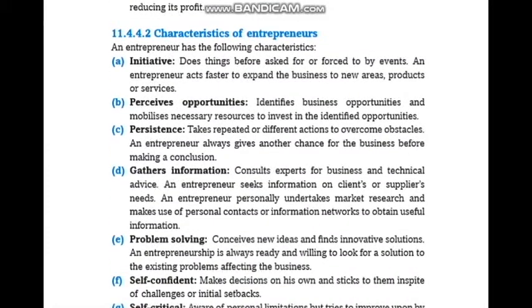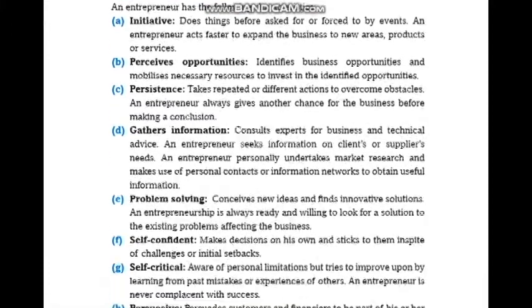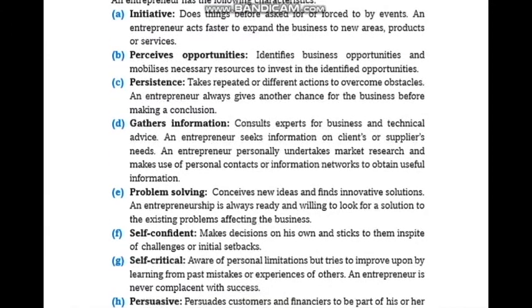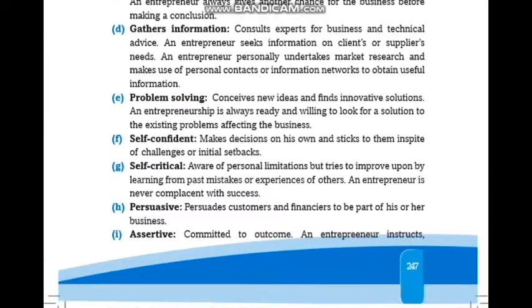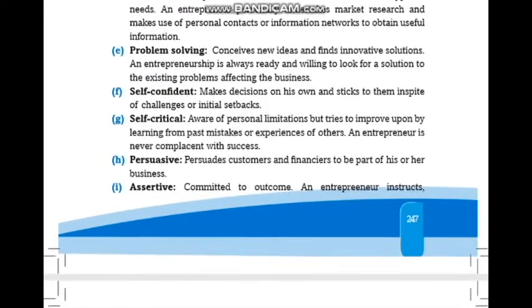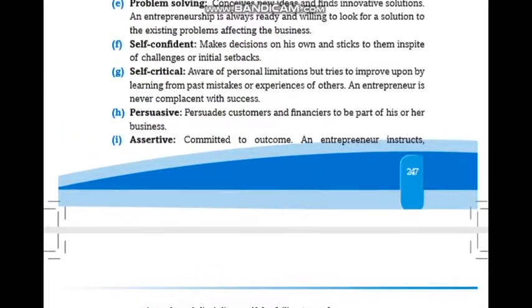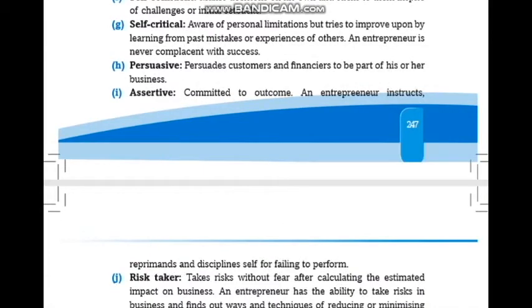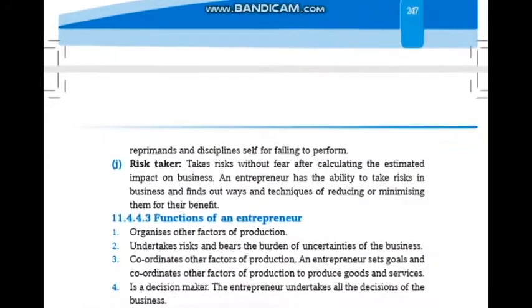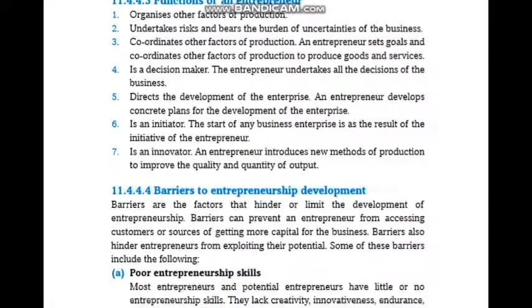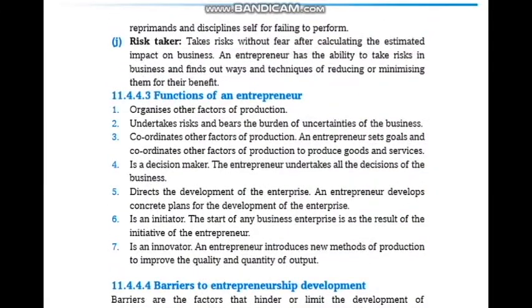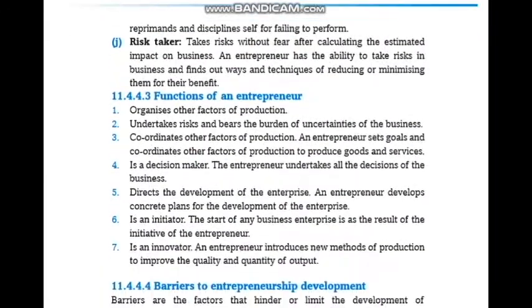So, characteristics of an entrepreneur. An entrepreneur has the following characteristics. Initiative: does things before being asked or forced by events. Perceives opportunities. Persistence. Gathers information. Problem solving. Self-confidence. Self-critical. Persuasive. Assertive. Risk taker. All those characteristics found in entrepreneurship are the characteristics of an entrepreneur.